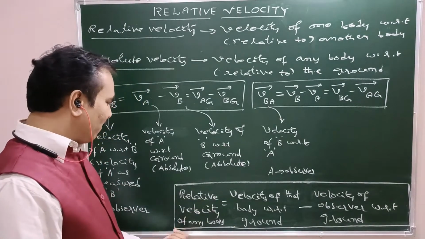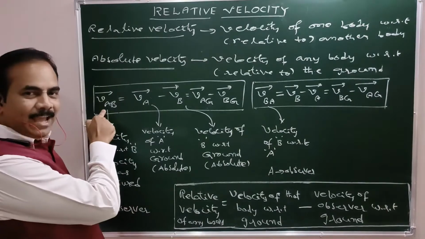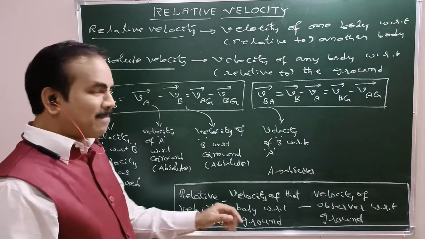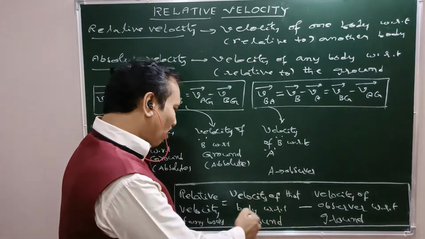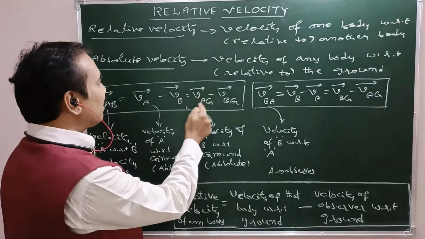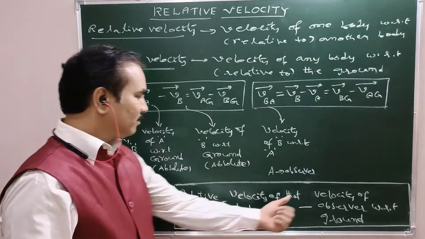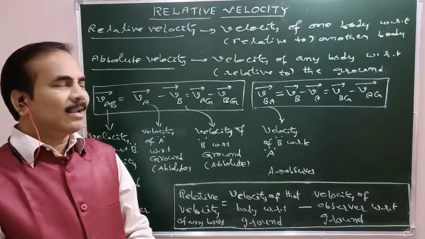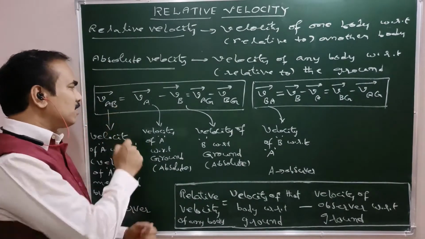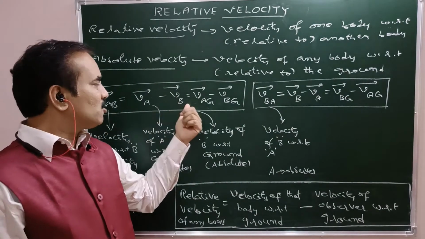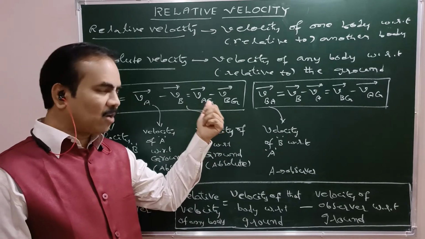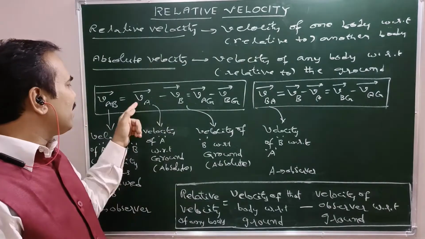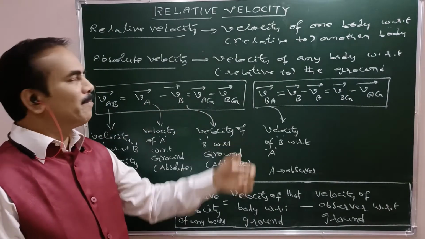See, relative velocity of any body, here it is of A. Relative velocity of any body can be written as velocity of that body with respect to ground minus velocity of observer with respect to ground. Right? So relative velocity of A with respect to B means velocity of A minus velocity of B, that is, velocity of A with respect to ground minus velocity of B with respect to ground. Okay, here V_A means V_AG, V_B means V_BG.